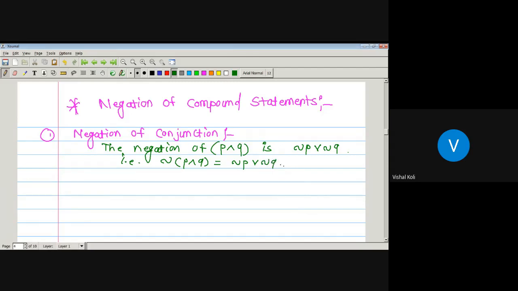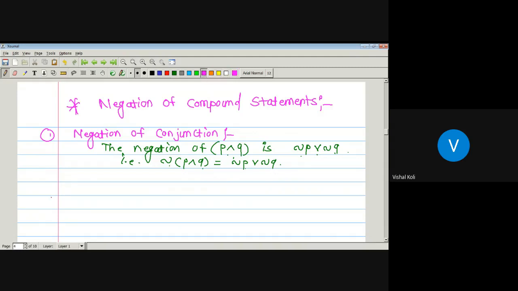So suppose we have two statements P and Q, and there is one more statement which is a compound statement of these two statements P and Q, which is nothing but P conjunction Q. If we have to find out the negation of that third statement, that is P and Q, negation of P and Q is nothing but negation of P or negation of Q. That is, negation is denoted by this symbol. Therefore, negation of P and Q is equal to negation of P or negation of Q.